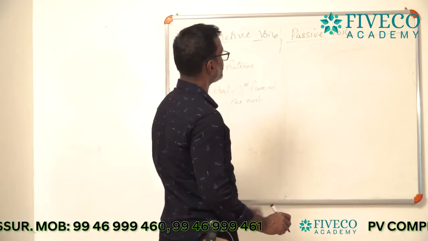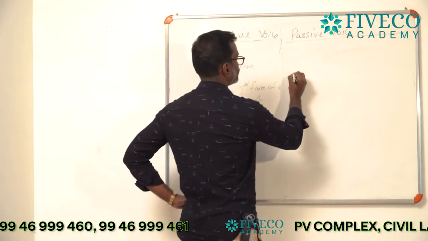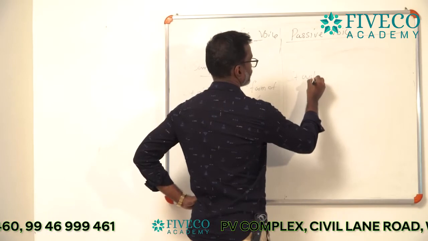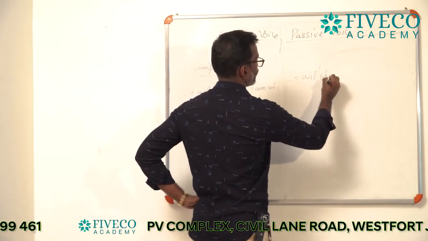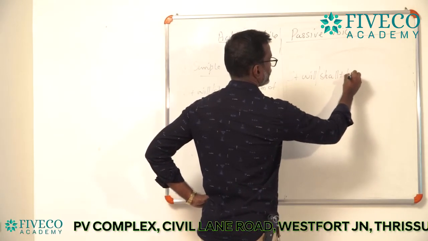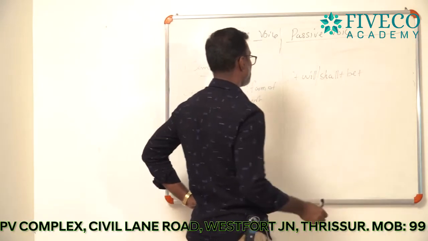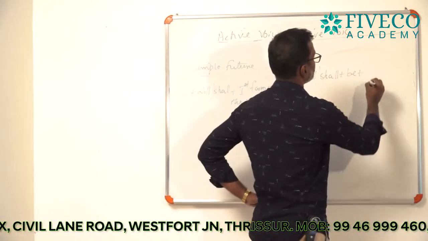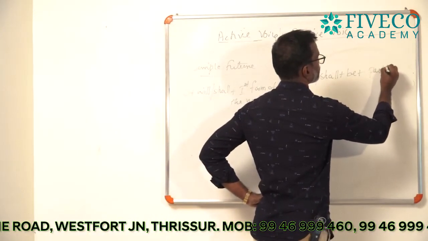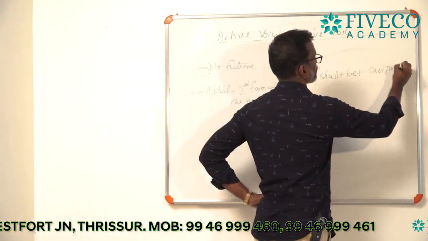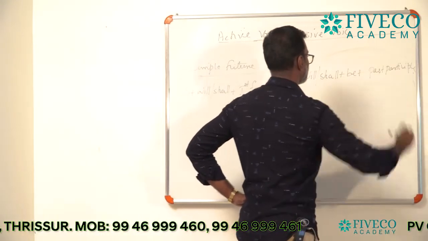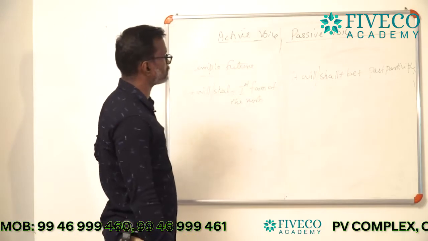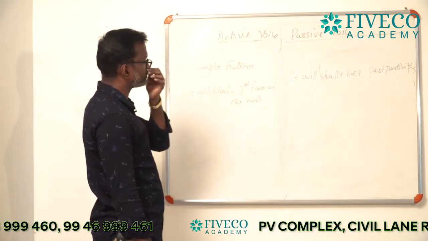And the passivization structure is subject plus will or shall plus be plus past participle.